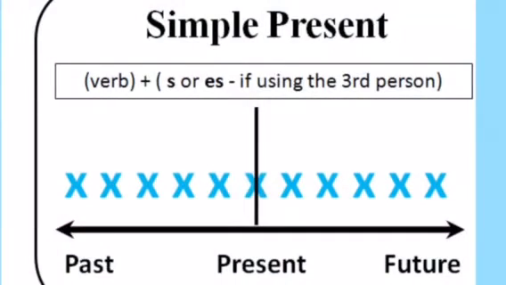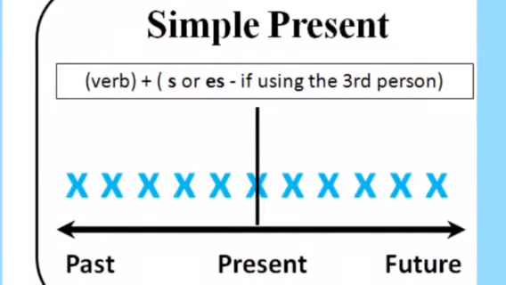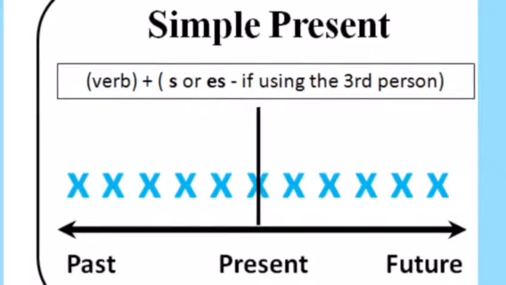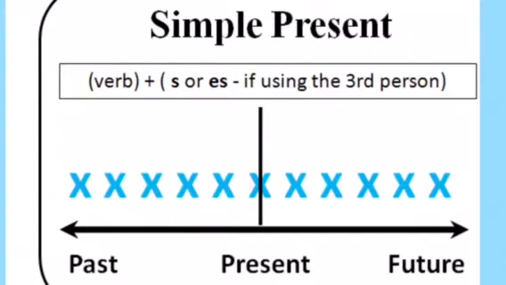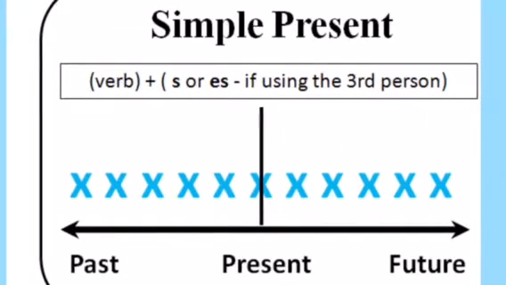Anyway, here we're going to look at the timeline again. We talked about the past. We're talking about the present today. And we have something called the simple present or the present simple. How do we make the simple present? We're going to use a verb like walk plus S or ES according to if you're using the third person.